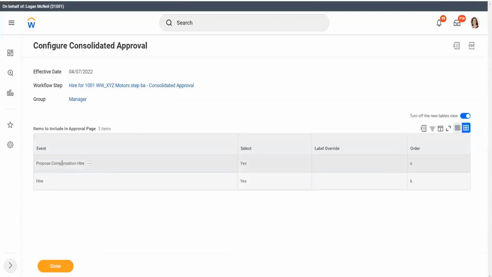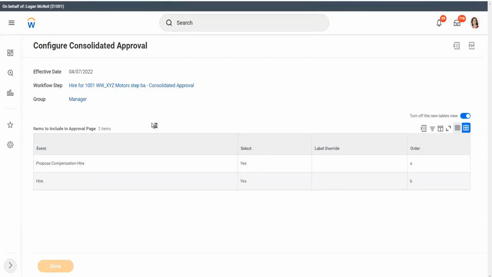So now the information for proposed compensation hire will be at the top of the manager for approval, and then the hire will be at the bottom. So they can review it and they can approve it together. Right, it will be combined into one approval for the manager.